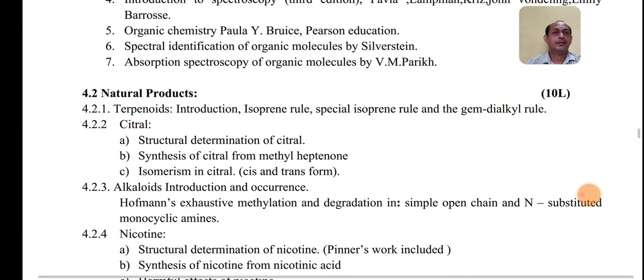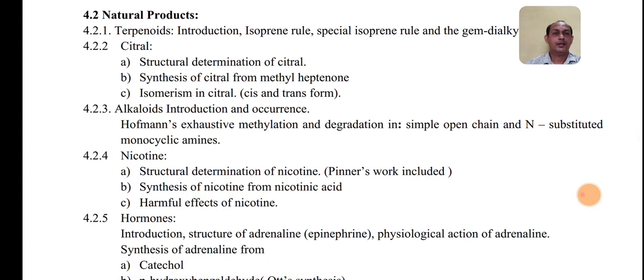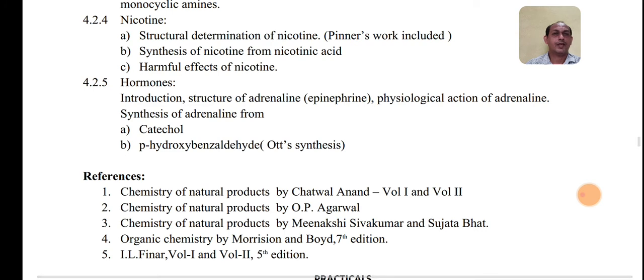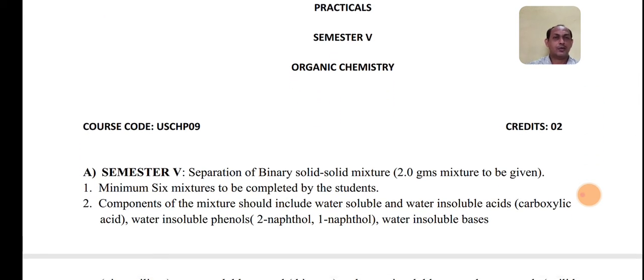The second topic under the 4th unit is natural products. So you have to see the terms related to terpenoids, citral, alkaloid, introduction and its occurrence, then nicotine, hormones. So these are the descriptive topics that are given. So this is how the 4 units have been classified into different subtopics. This is the syllabus I have discussed for the 4th unit.